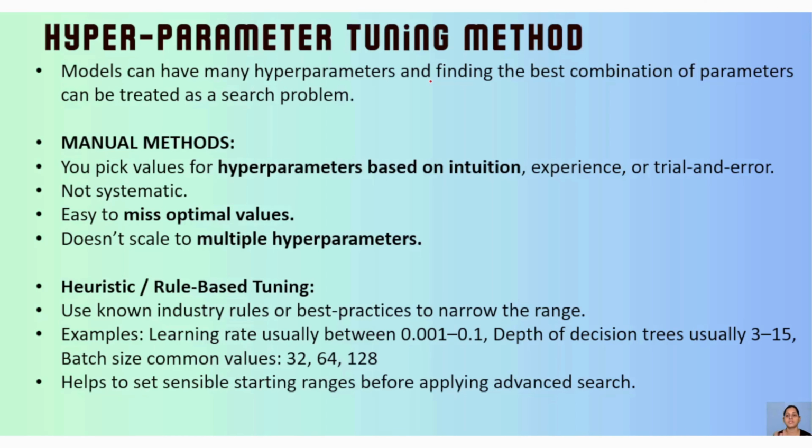The depth of a decision tree should usually be 3 to 15. So we are reducing the range. Batch size common values are 32, 64 and 128 when considering neural network training, right? Those considerations are used with rule-based, and it is very helpful to set a sensible range before applying the advanced search.